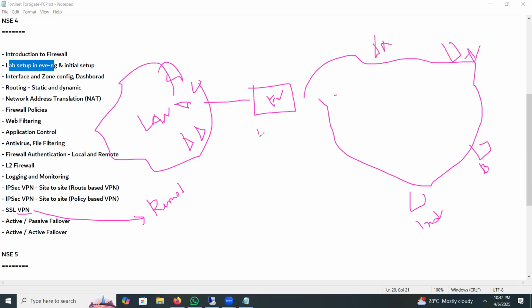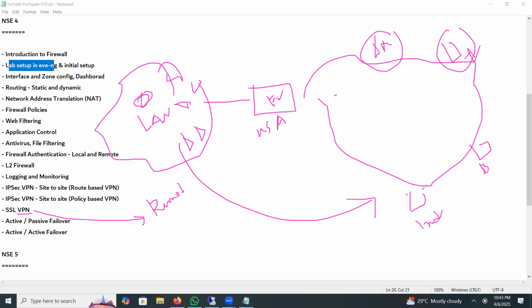Suppose this is USA. Now via the internet you need to connect with your local network. Suppose you are a remote user or client user, or you can be part of the office, so you need to do home office. You are at a remote distance, so how can you do the home office?